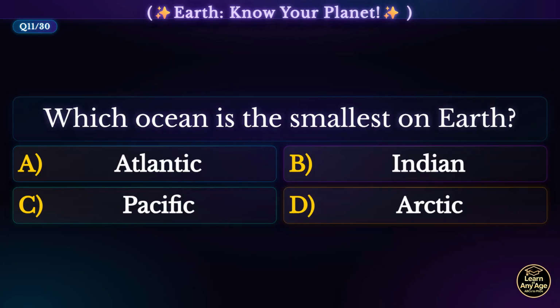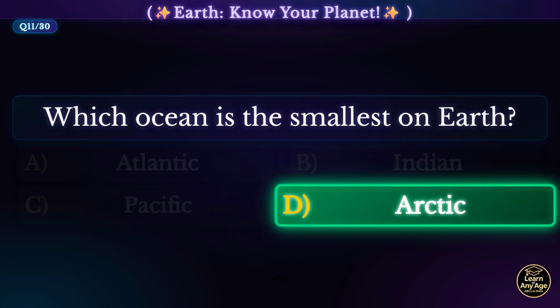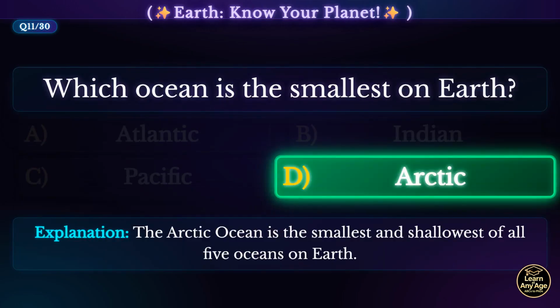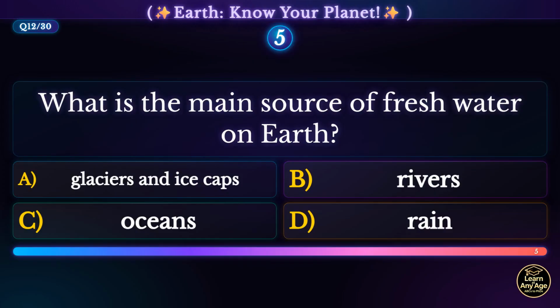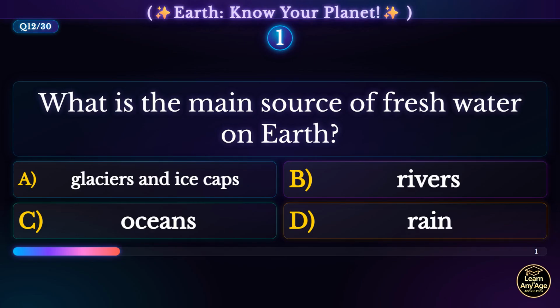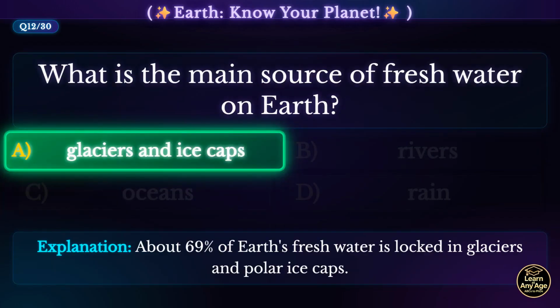Which ocean is the smallest on Earth? Arctic. The Arctic Ocean is the smallest and shallowest of all 5 oceans on Earth. What is the main source of fresh water on Earth? Glaciers and ice caps. About 69% of Earth's fresh water is locked in glaciers and polar ice caps.